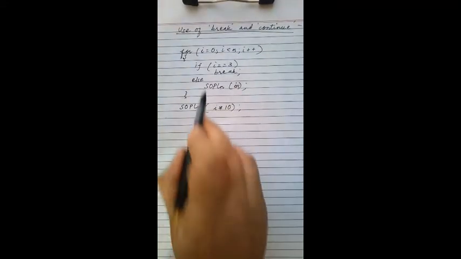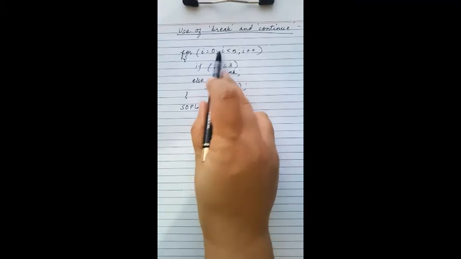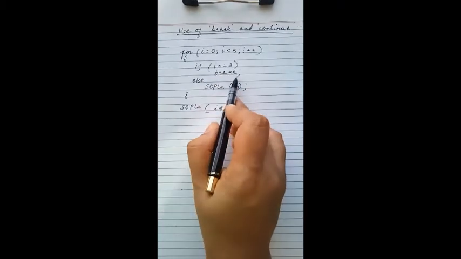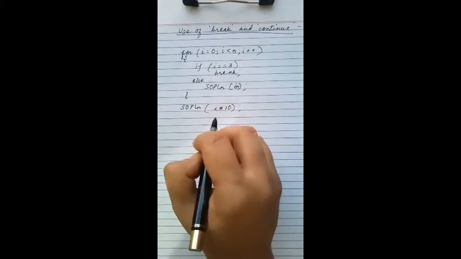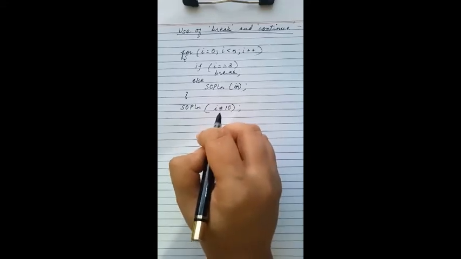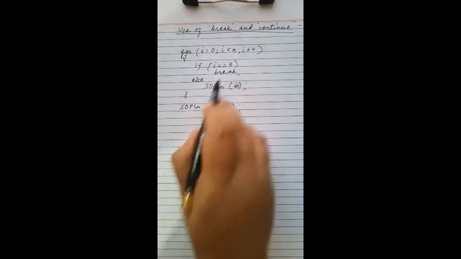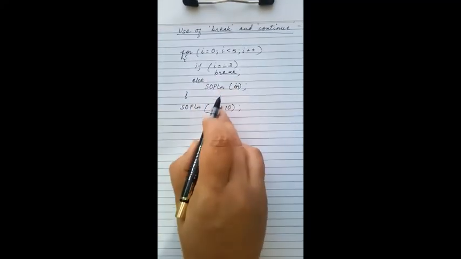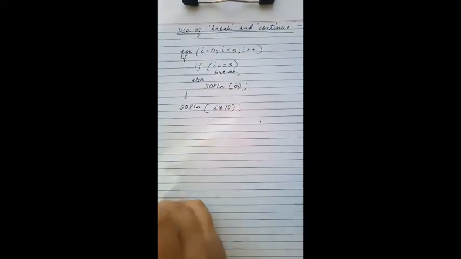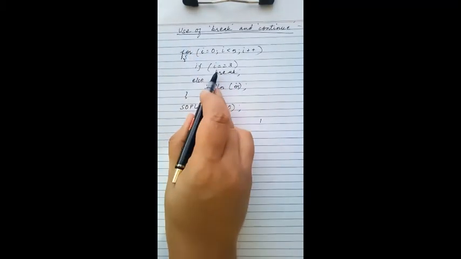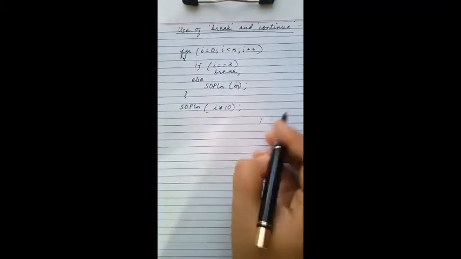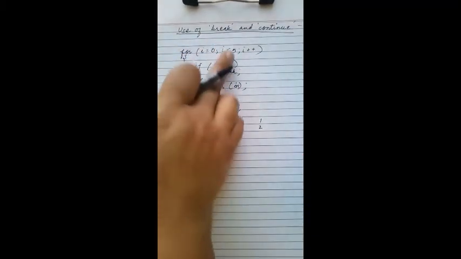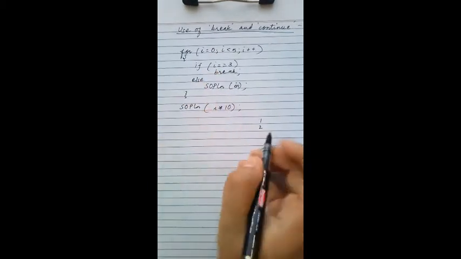What does this mean? This means when I reaches the value 3, we have to break from this loop and print and go to the next statement following it. When I equals to 0, this loop will execute. This will be false, so it will print 1. When I equals to 1, this is false, so again it will print 2. When I equals to 2, this is false, it will print 3.